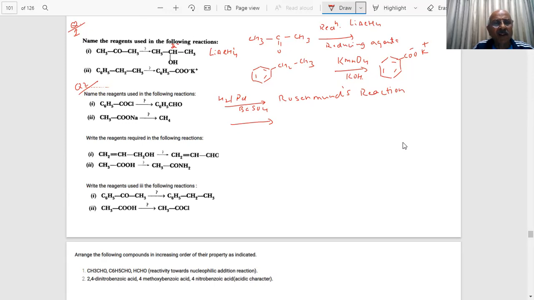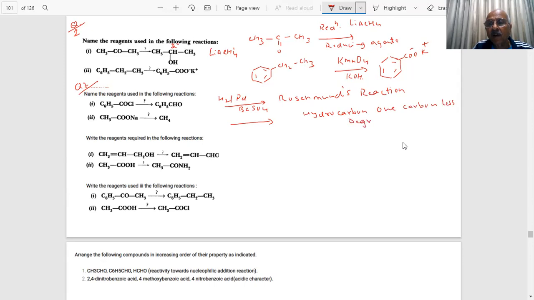Carboxylic acid. We are producing CH4, a hydrocarbon, it contains one carbon less. What is that called, student? Degradation.